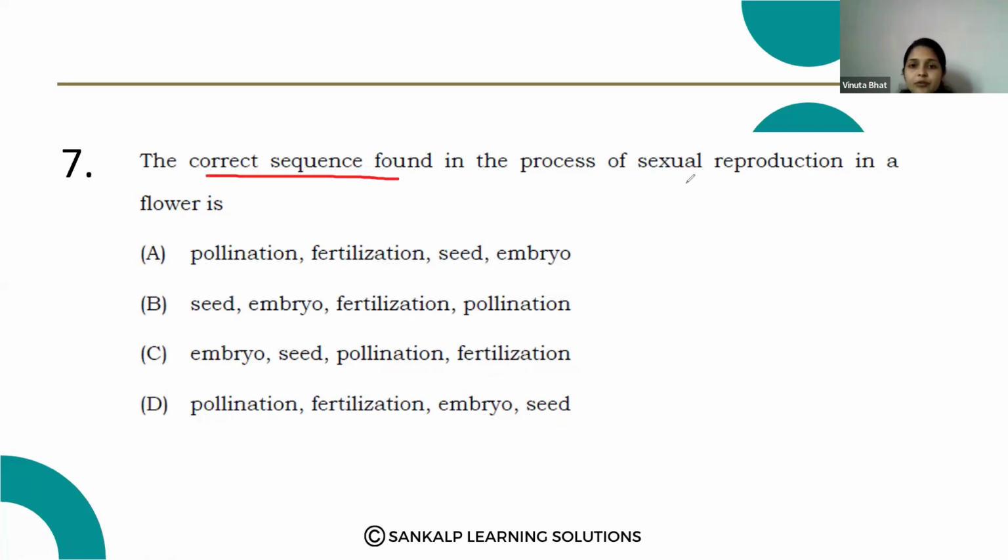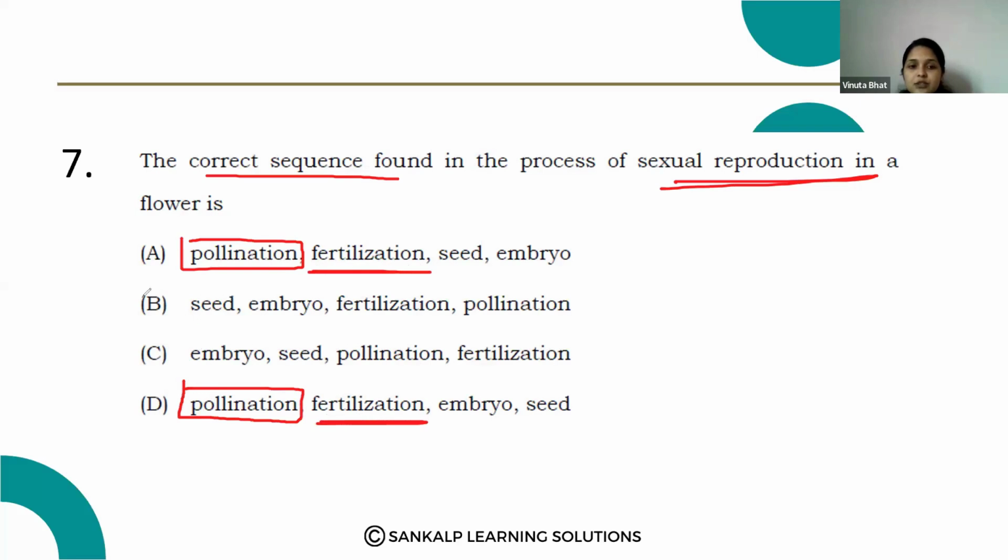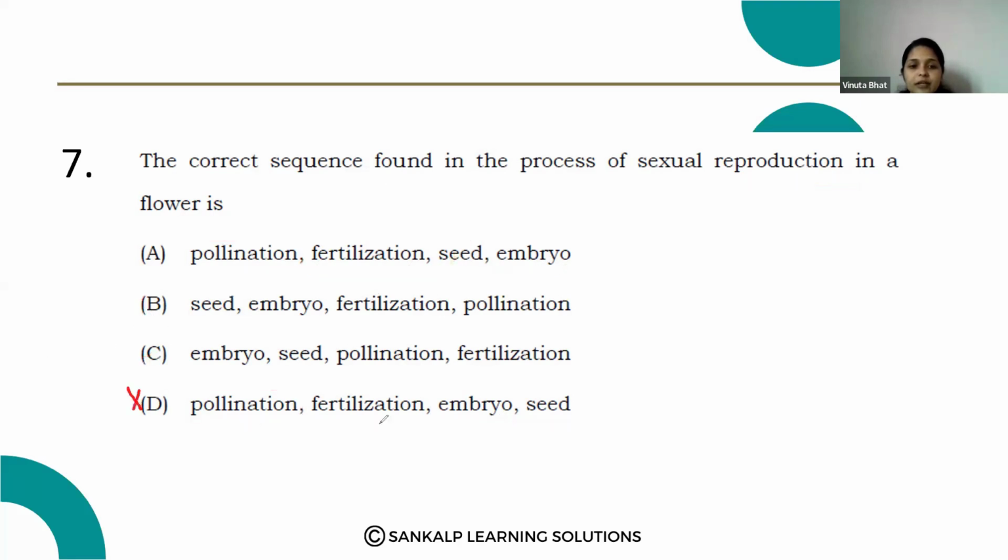The correct sequence found in sexual reproduction. The first step is pollination. Yes, the first step is pollination. That is the correct answer. And after pollination, fertilization takes place. Then there is the development of the embryo. The fertilized zygote develops into an embryo. Then it develops into a seed. So the correct answer is option D, pollination, fertilization, embryo and seed.